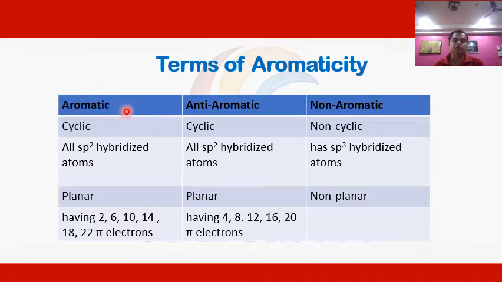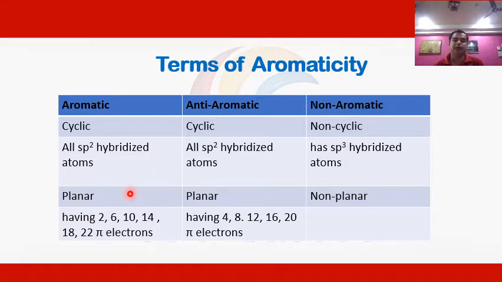The first important condition for a compound to become aromatic is that it should be cyclic in nature. Second, all the atoms present in the ring must be sp2 hybridized atoms, instead of sp3 hybridized atoms.